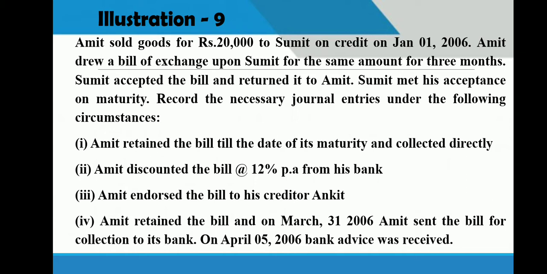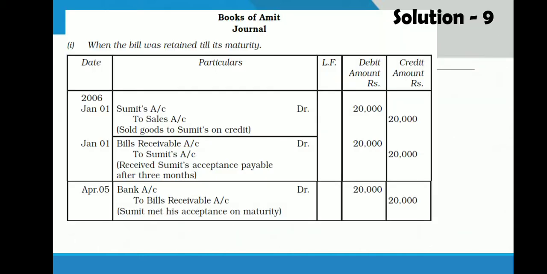Let us see. First of all, remember, Amit is the seller, Sumit is the buyer. Amit will be the drawer of bill, Sumit will be the acceptor of bill. Date of bill is 1st January. In that you will add 3 months plus 3 days of grace. So you will get the maturity date. All the options are given. So one by one we are seeing all the options. First of all, books of Amit. That means in the books of seller, drawer.